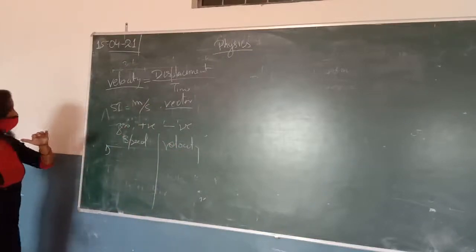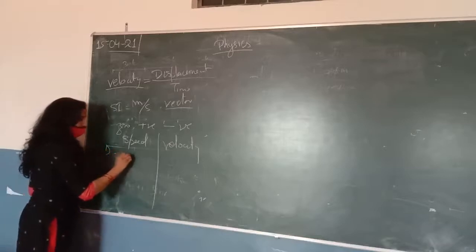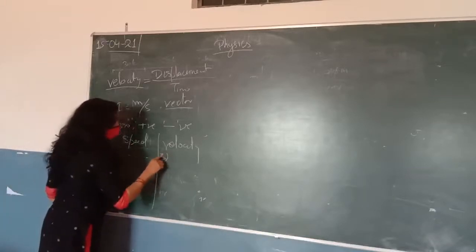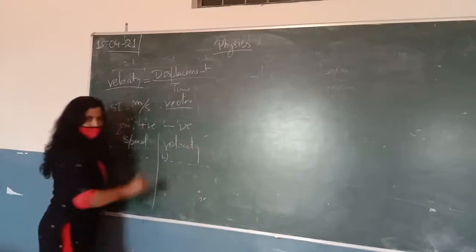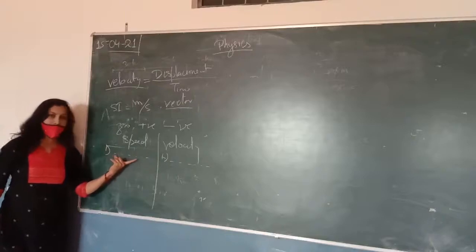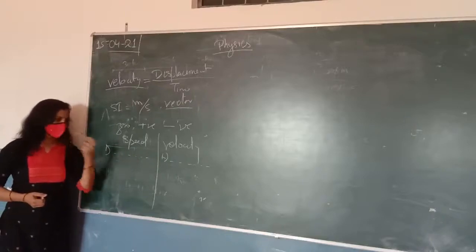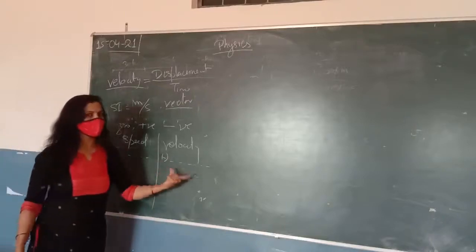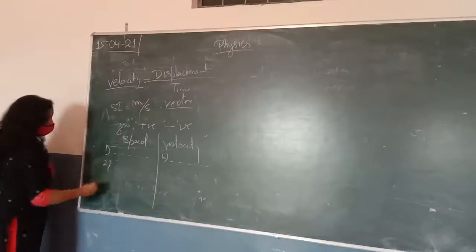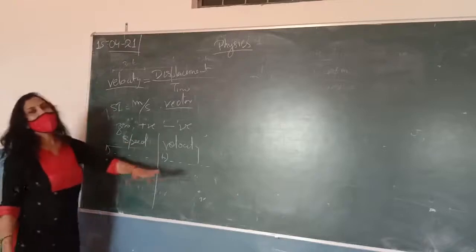Speed means the distance covered by the body per unit time is called speed, and the displacement of the body per unit time is called the velocity. So this is one difference. The speed is a scalar quantity. This is the second difference, and velocity is a vector quantity.